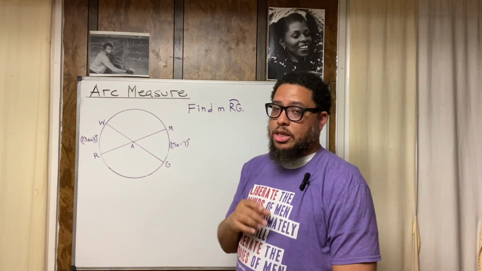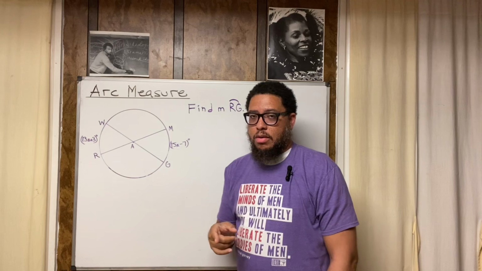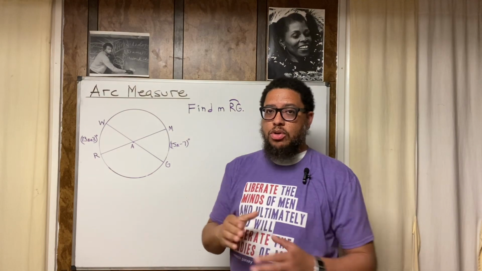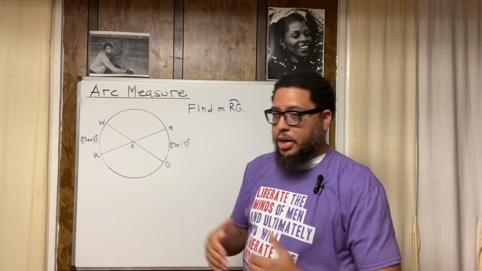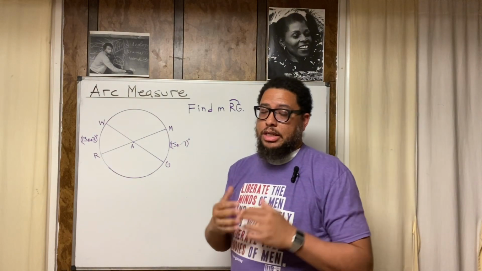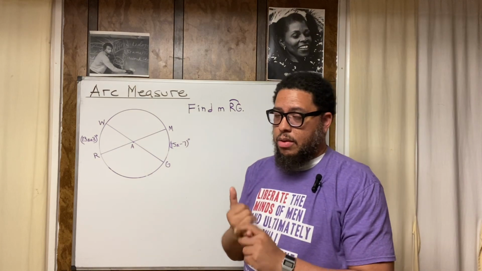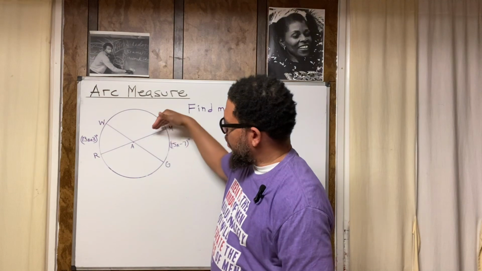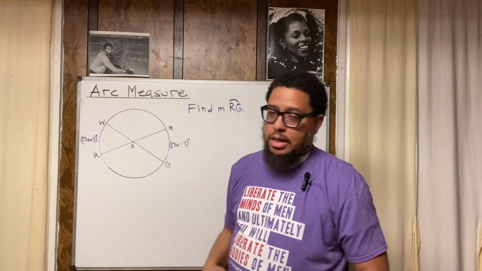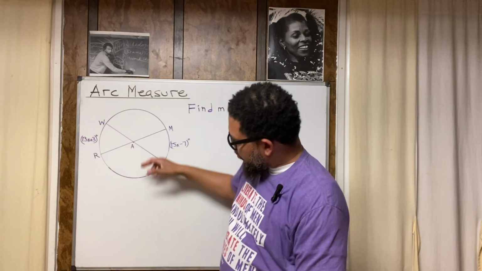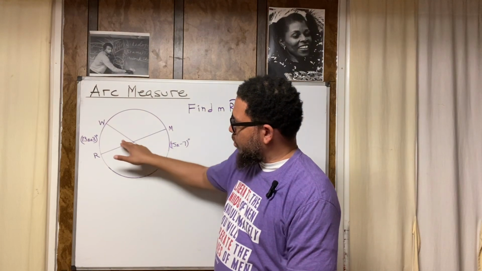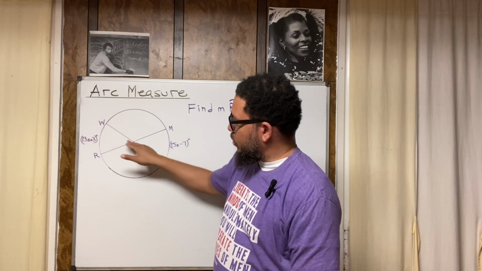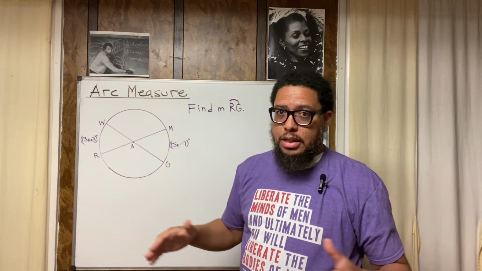Something else we know, because we know about vertical angles, right? The vertical angles theorem says that vertical angles are congruent. And what are vertical angles? Vertical angles are angles that share the same vertex, right? And they're formed by lines that cross each other, forming an X formation, X like Malcolm X, right? So this angle and this angle are vertical angles, right? This angle and this angle, and vertical angles are never adjacent. They can never be adjacent.